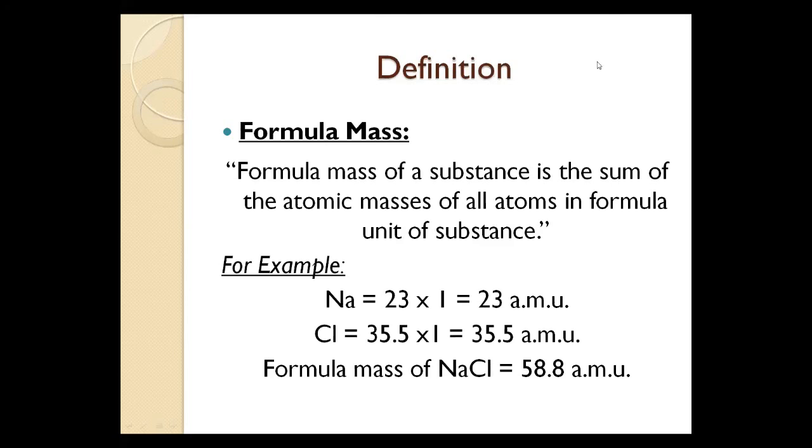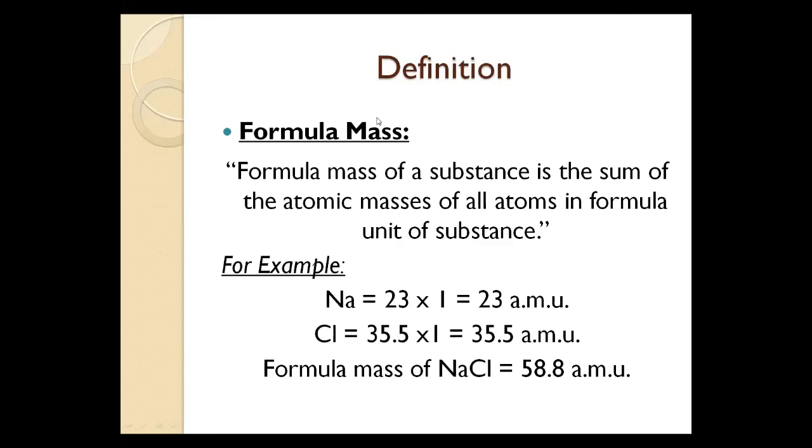So, formula mass is defined simply as the sum of atomic masses of all atoms in a formula unit of a substance. If we have any substance, we can calculate formula mass by adding their atomic masses. So we will get their formula mass in amu, that is atomic mass unit.